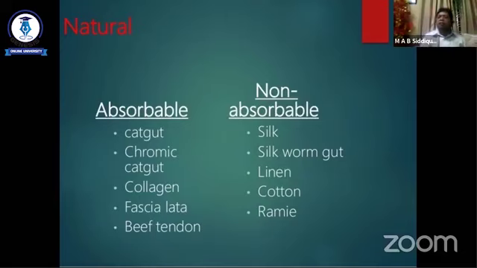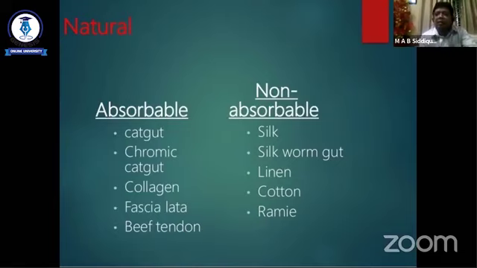By this reaction, the longevity, tensile strength, and tissue remaining time are increased. Another absorbable suture is collagen, fascia lata, beef tendon. Actually, it is not used nowadays. The commonly used absorbable natural suture materials are catgut and chromic catgut.